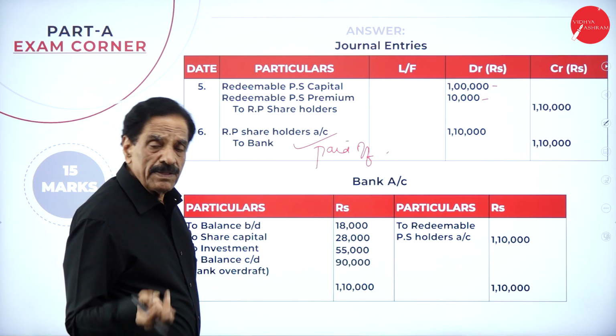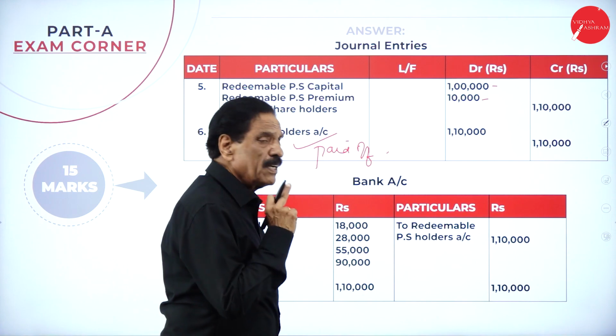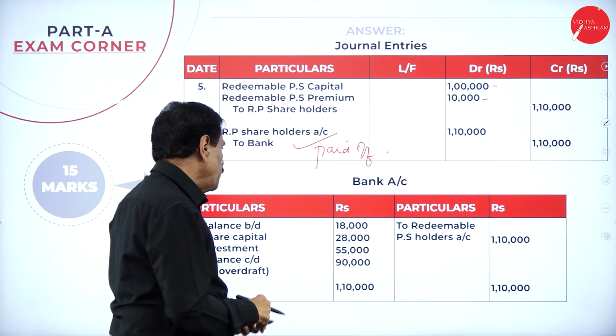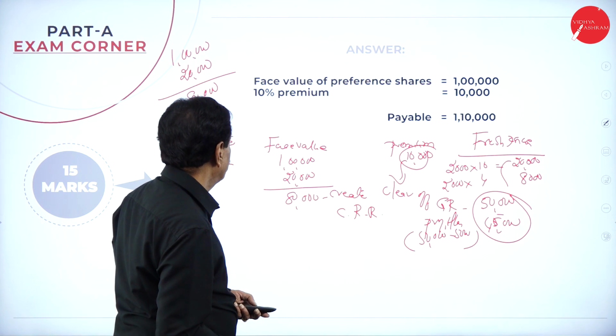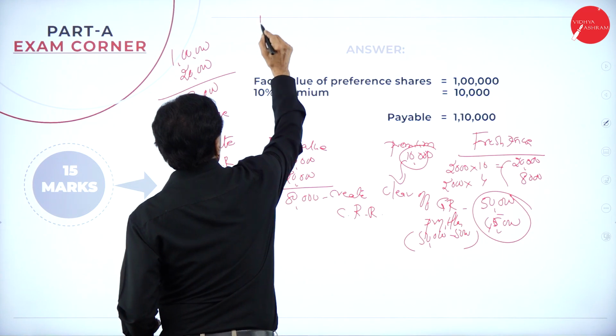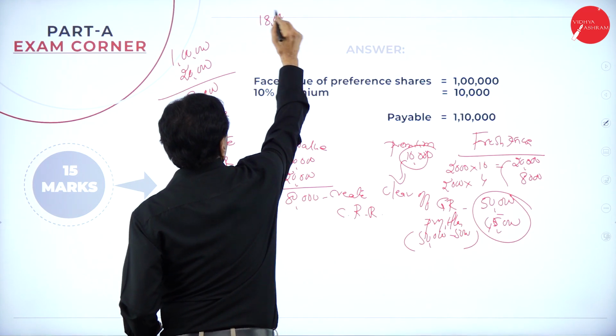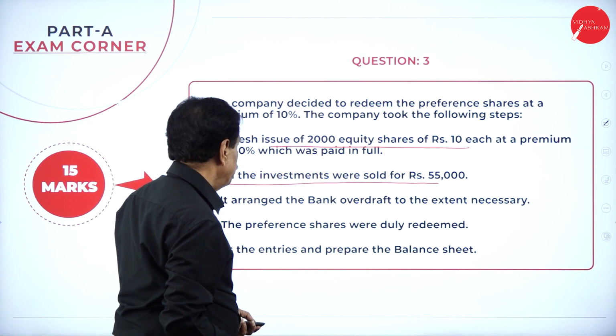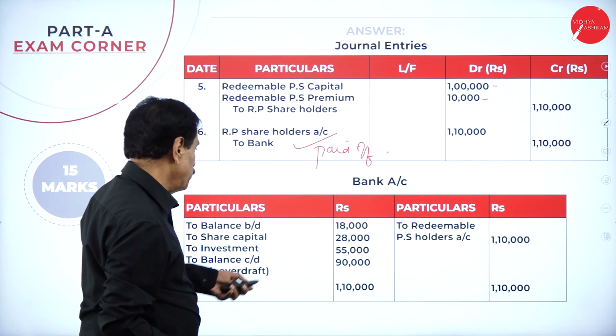Then the problem says create a bank overdraft. If we see here now, you got some amount like this. You have cash at bank of 18,000. 18,000 is already available. This is your cash at bank.